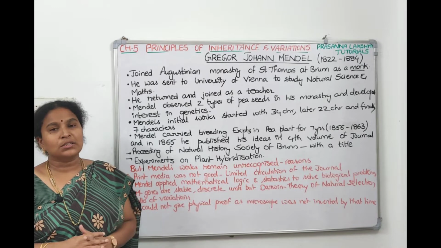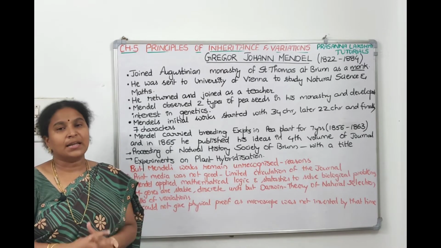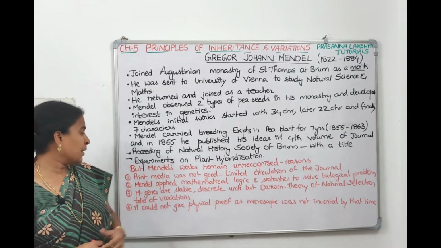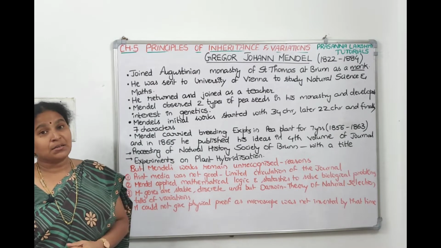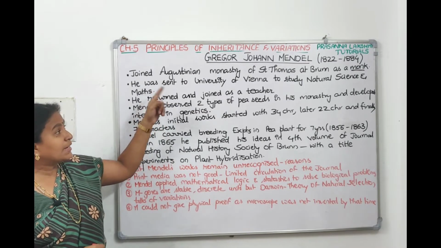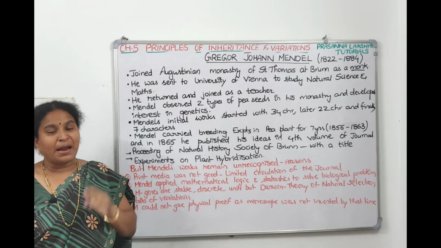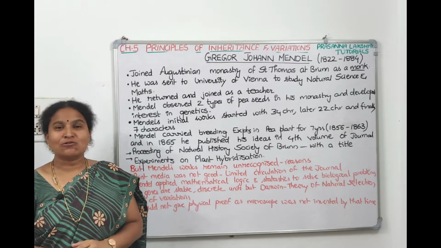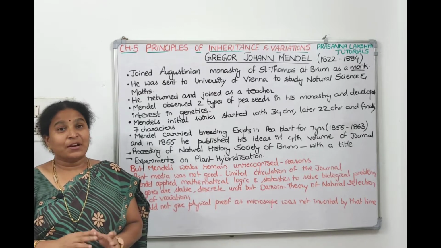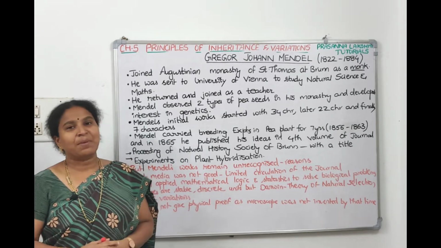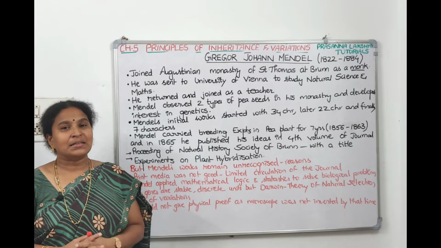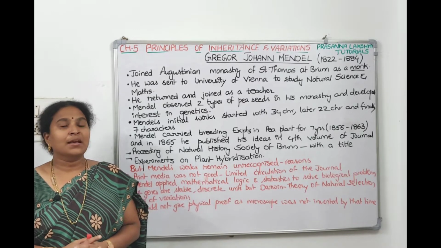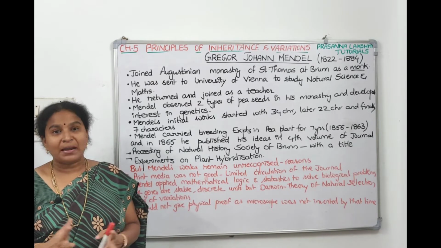Since it's a local journal, it was distributed in local areas only; it did not go outside. Next, Mendel studied math and natural science, so he is the first biologist we can say who applied mathematical logic and statistics to solve biological problems. Other biologists didn't have this maths background, so understanding maths was completely new for them, and that's why they couldn't step inside to see what Mendel had done.